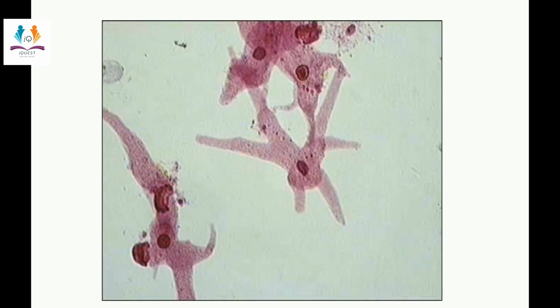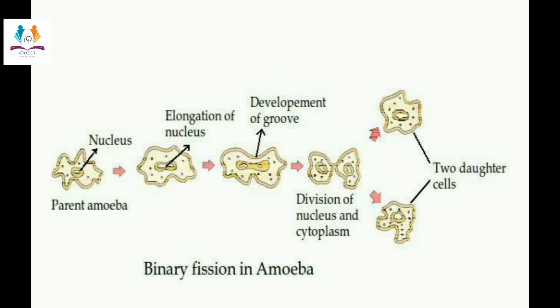By this picture, I can't explain the whole process as it is not so clear, so I am going to explain it by a labelled diagram. This is the labelled diagram of binary fission in amoeba. This is the parent amoeba with a nucleus present within it.